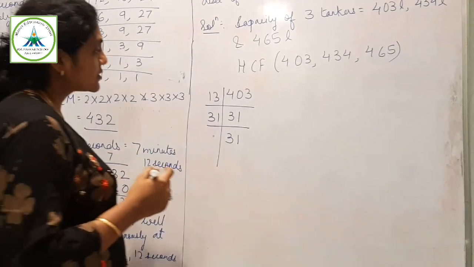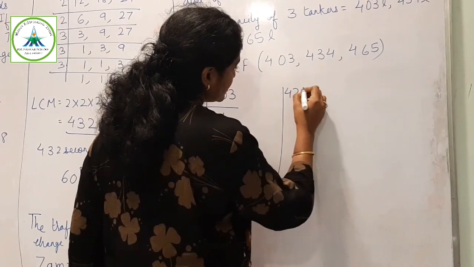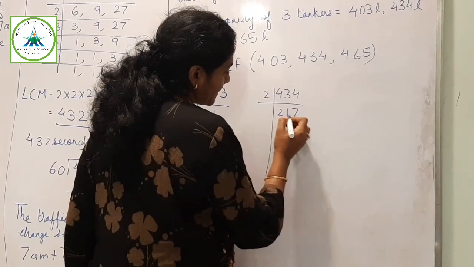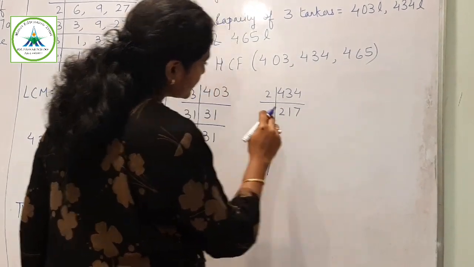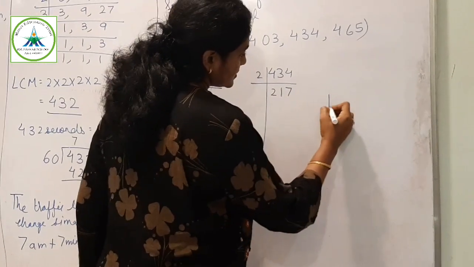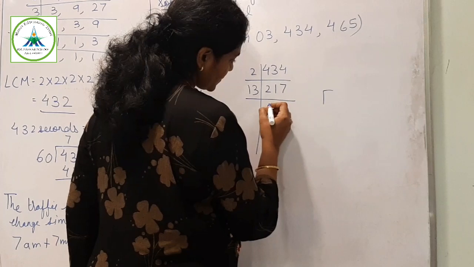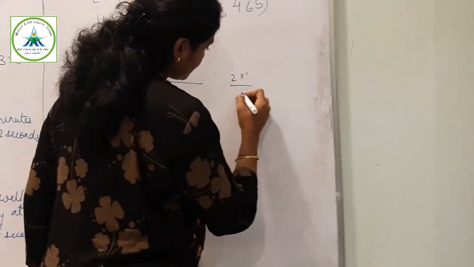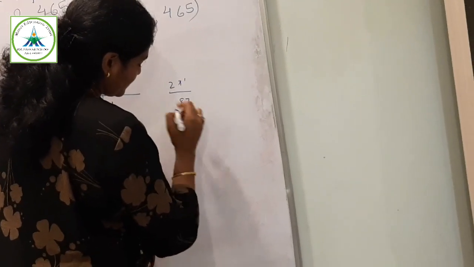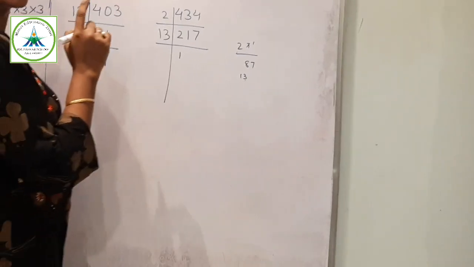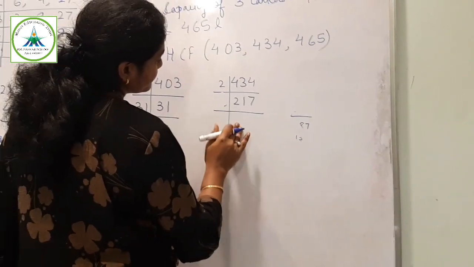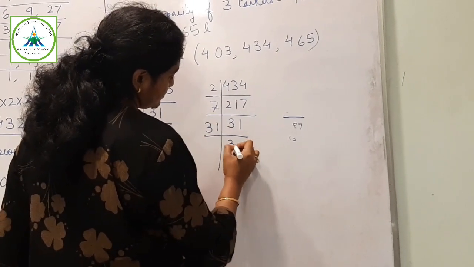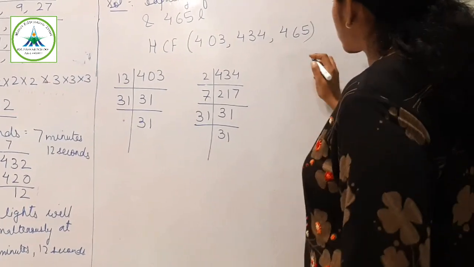Now I will try for 434. 2, 7. I will check it. 217. 7, 31. Then 465.